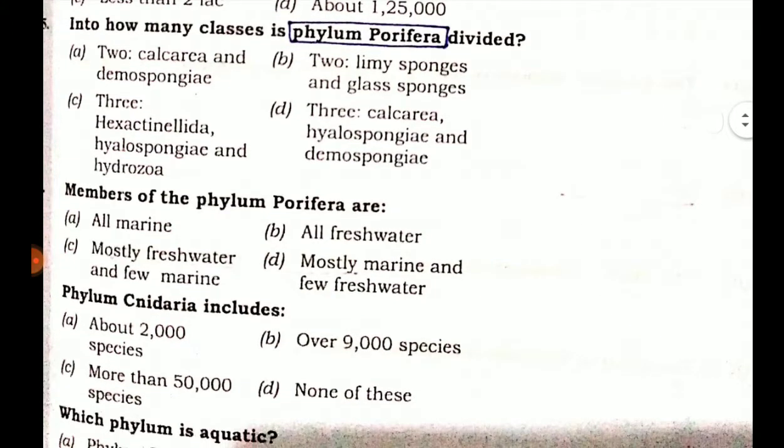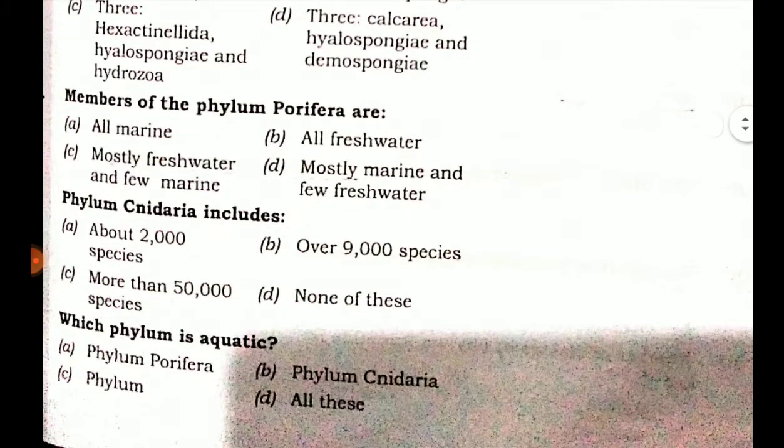Members of phylum Porifera are: option A all marine, option B all freshwater, option C mostly freshwater, few marine, option D mostly marine and few freshwater. Correct option is option D. The members of Porifera are mostly marine, few freshwater.